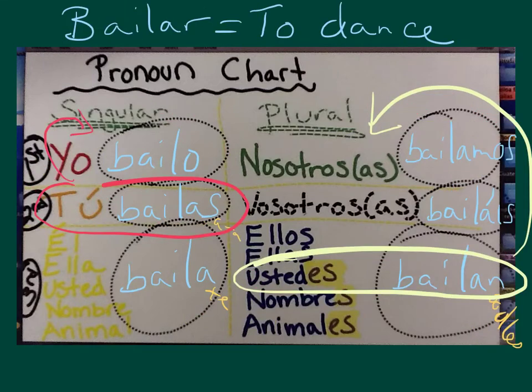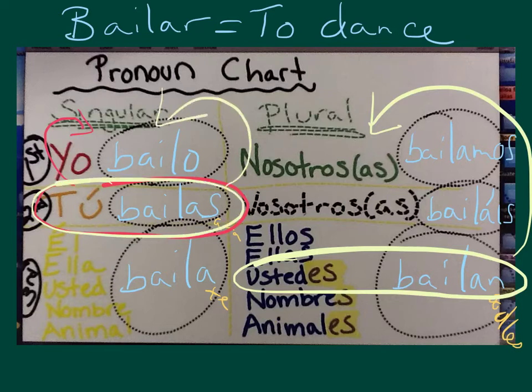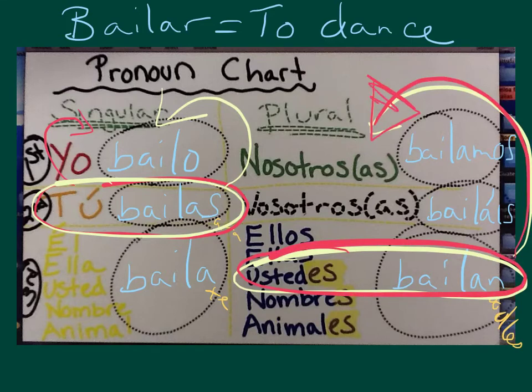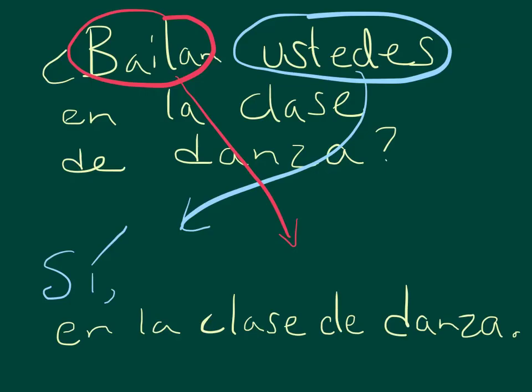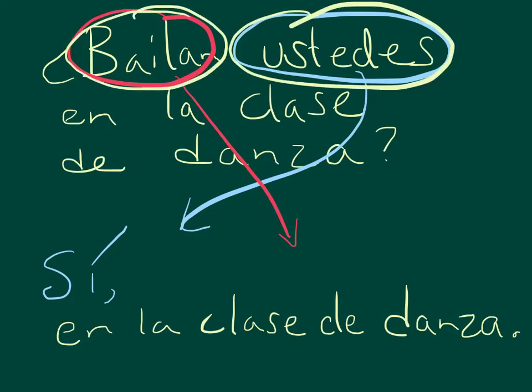¿Bailas? Do you dance? Sí, yo bailo. Yes, I dance. ¿Bailan ustedes? Do you all dance? Sí, nosotros bailamos. Yes, we dance. All right, so again, if I said, ¿bailan ustedes en la clase de danza? I'm saying, do you all dance in dance class? So, yep, clearly that's why you're there. So the answer is yes. So you start it with sí.